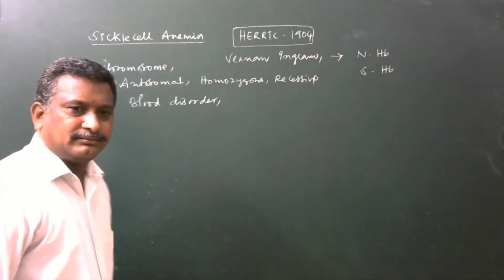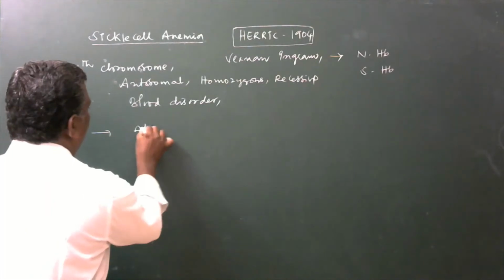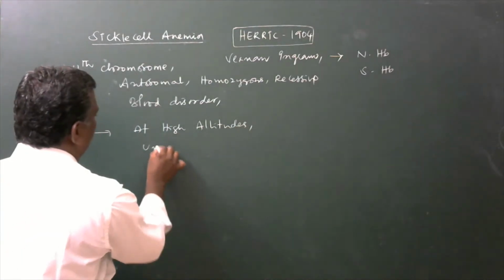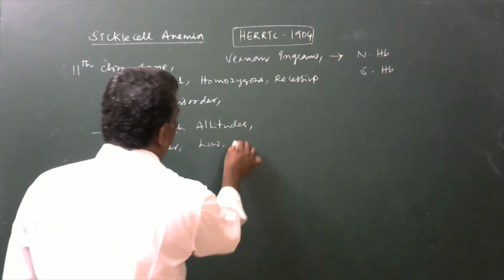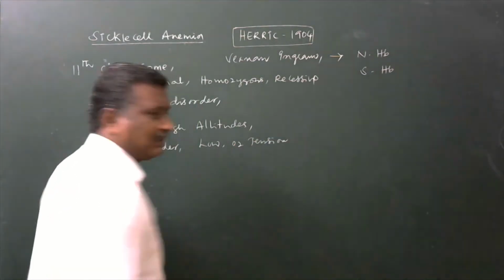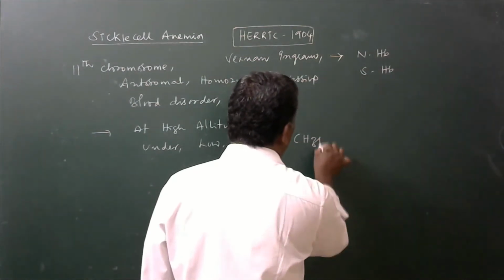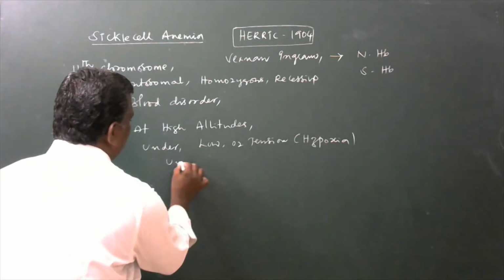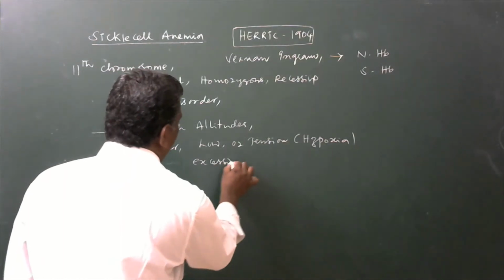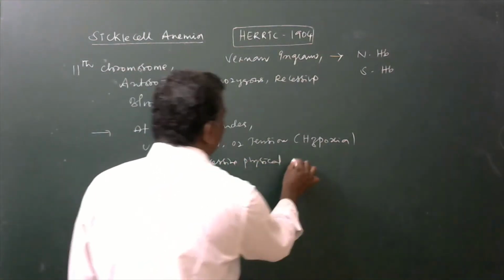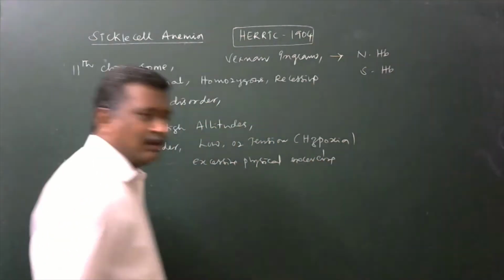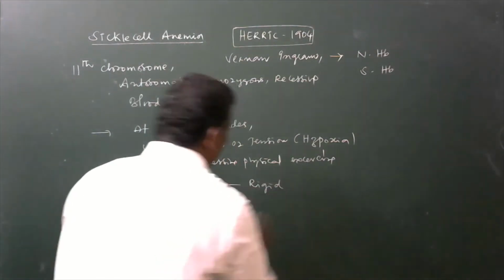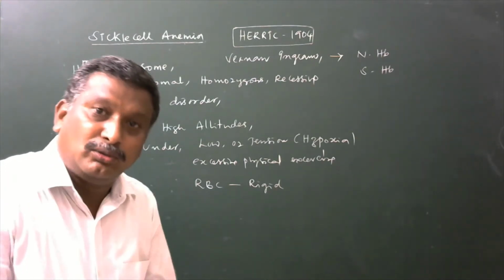In sickle cell anemia, at high altitudes or under low oxygen tension, that is nothing but hypoxia conditions, or under excessive physical exercise, RBCs are going to be rigid and their shape is going to be converted from round to sickle.